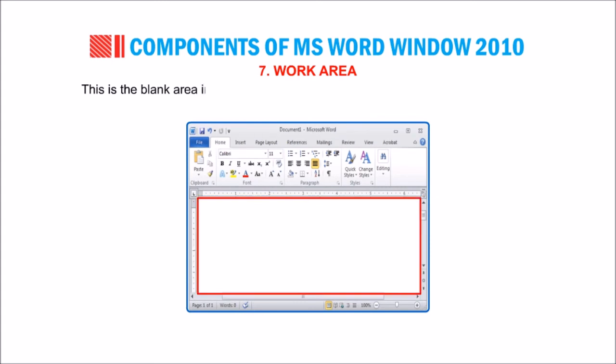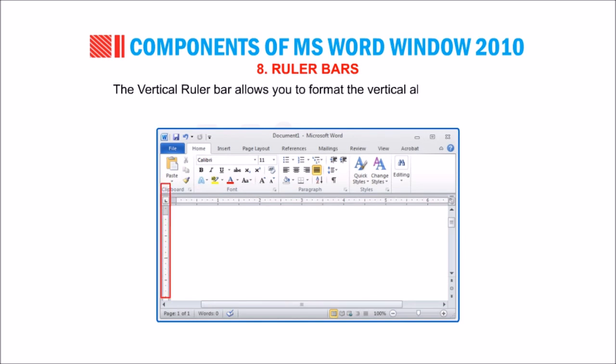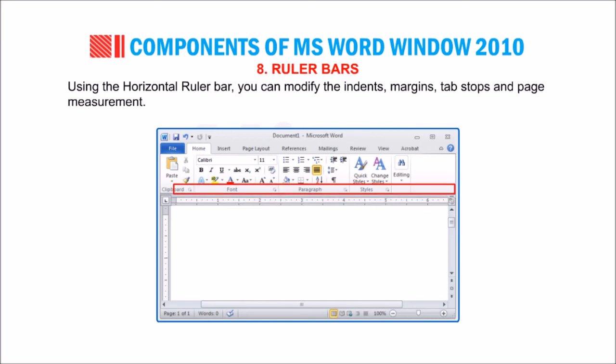7. Work area. This is the blank area in the document window where you can type, edit and format the text. 8. Ruler bars. They are present on both top and left side of the document. The vertical ruler bar allows you to format the vertical alignment of text. Using the horizontal ruler bar, you can modify the indents, margins, tab stops and page measurement.